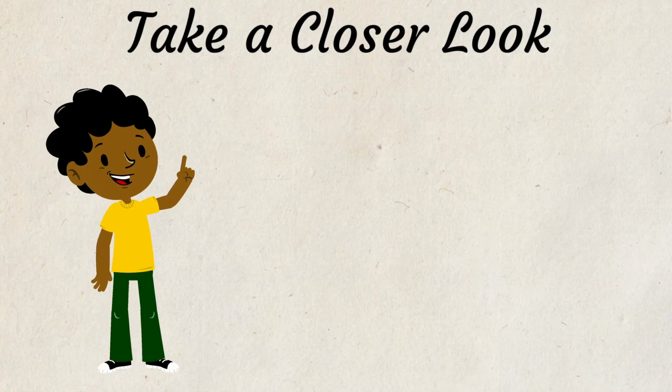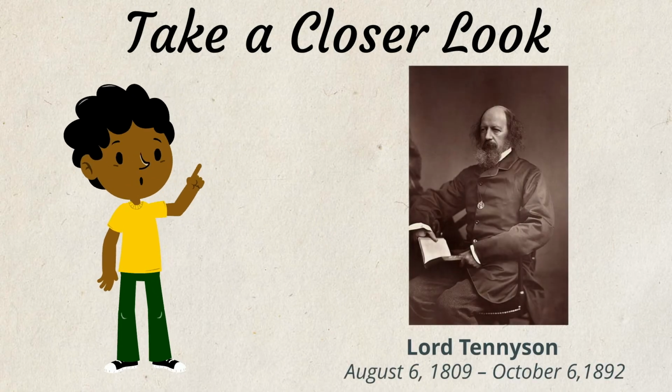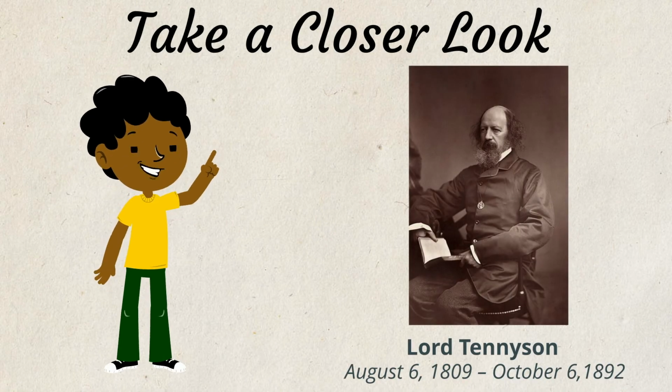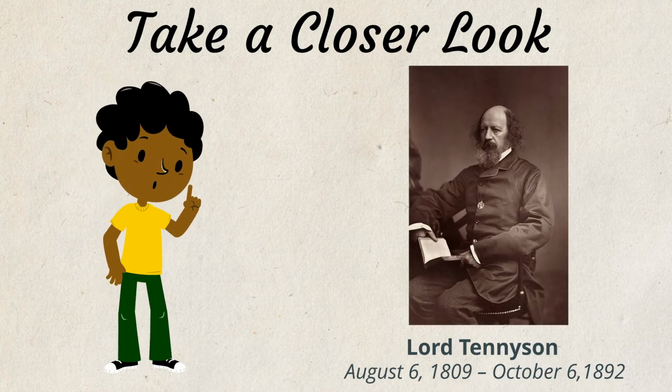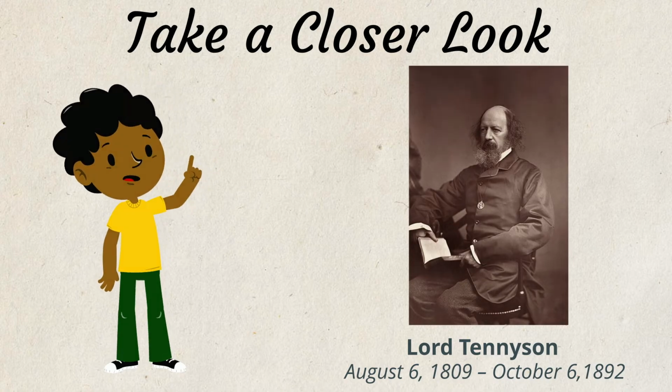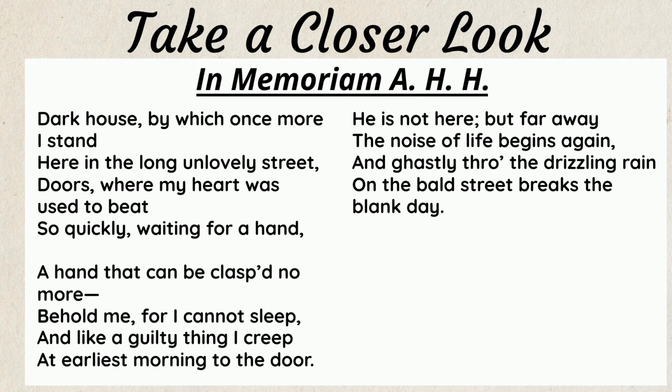Let's take a closer look at an elegy written by Lord Tennyson in 1833. This was one of the greatest poems of the Victorian era and was written to commemorate his best friend, Arthur Henry Hallam, after his sudden passing. In Memoriam, A.H.H.